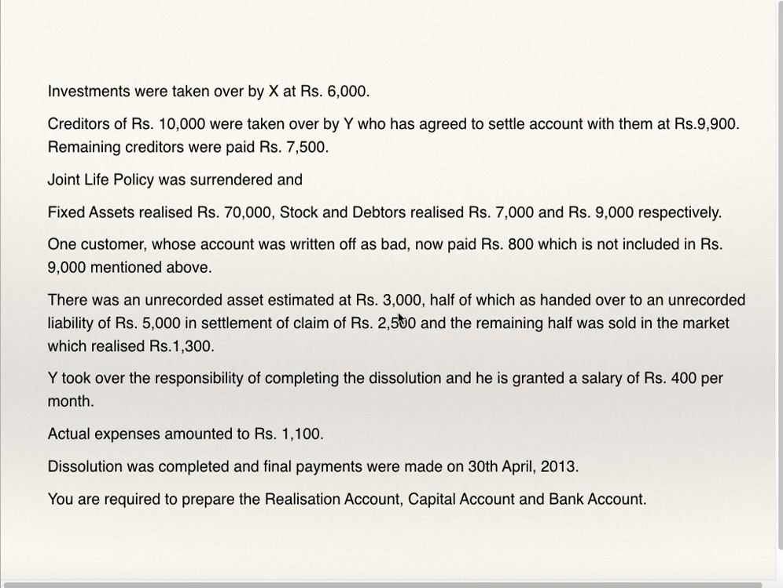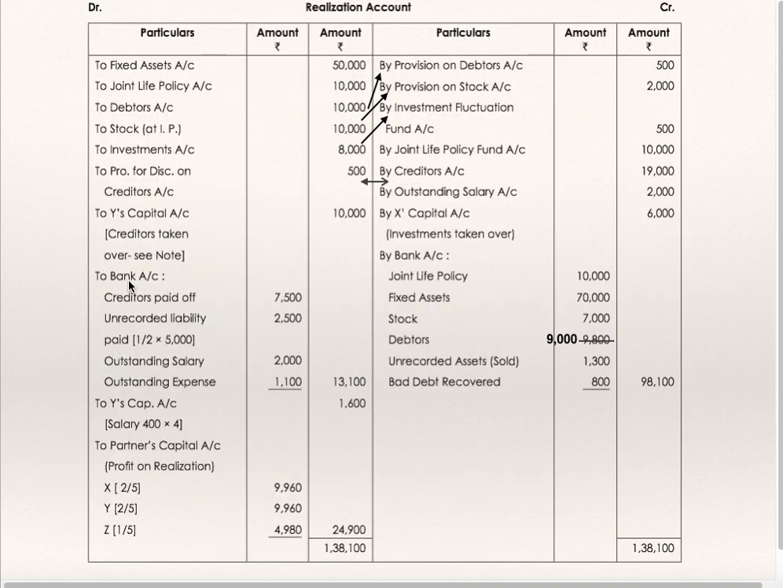Now, half of the liability they have settled, 2,500, by giving half of the unrecorded asset. The remaining half of the liability is paid. So bank account credit and realization account debit 2,500. Realization account debit to bank, unrecorded liability 2,500. This you will find on the credit side of the bank account. Unrecorded asset 1,300, this you will find on the debit side of the bank account.